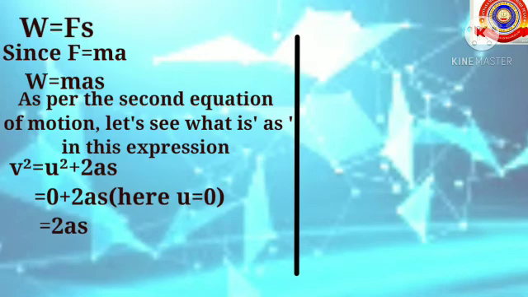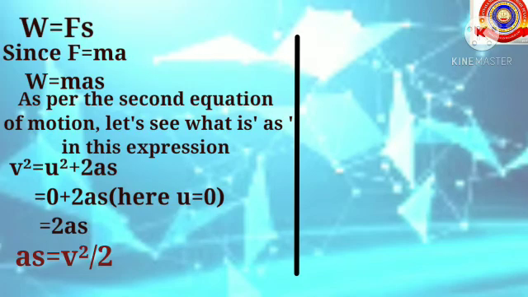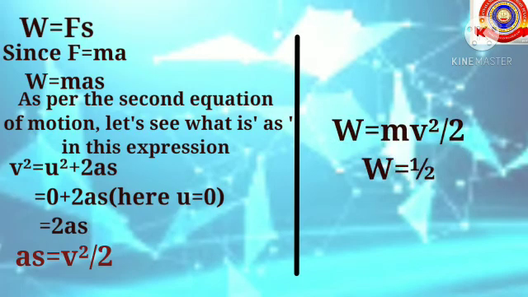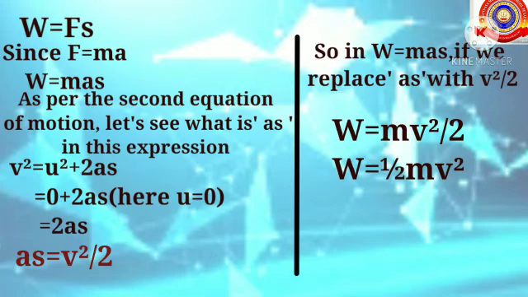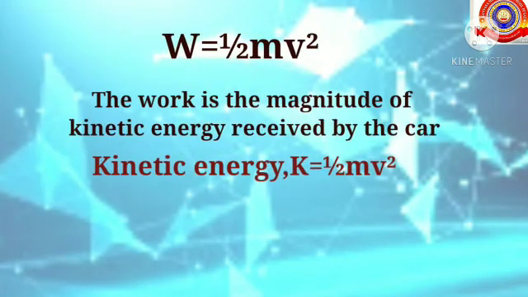So by applying 0 in the place of u square, we will get the equation v square equals 2as. And from this we can rewrite the equation as as equals v square by 2. So in the equation w equals mas, if we replace as with v square by 2, we will get the equation w equals mv square by 2. And by rearranging this equation, we will get w equals half mv square.